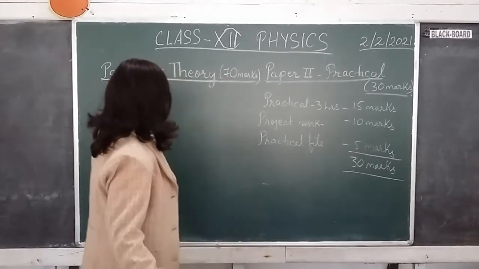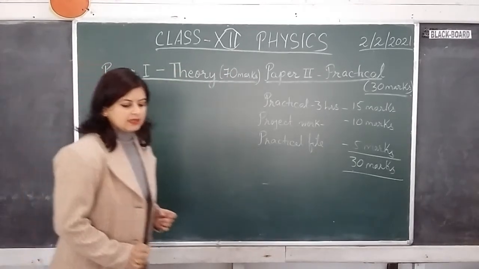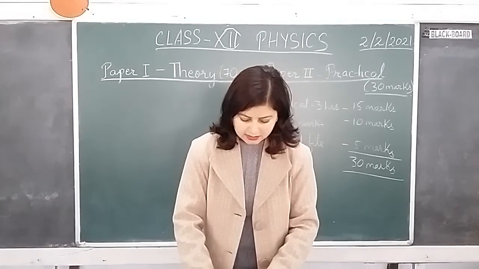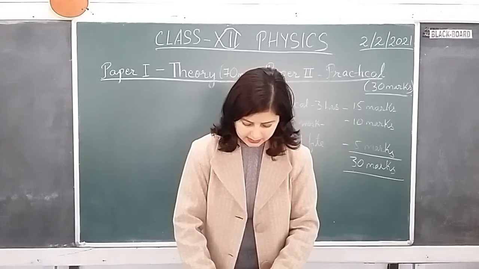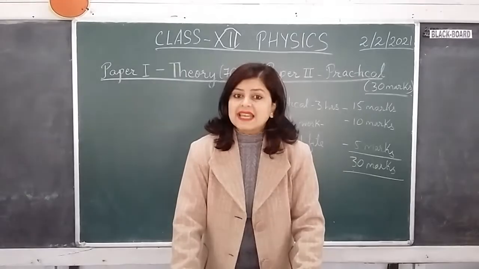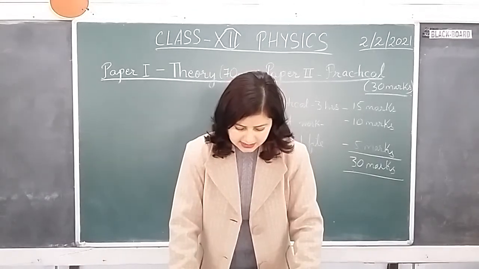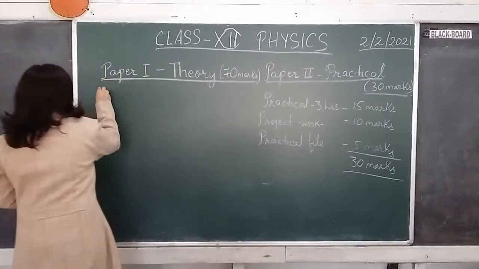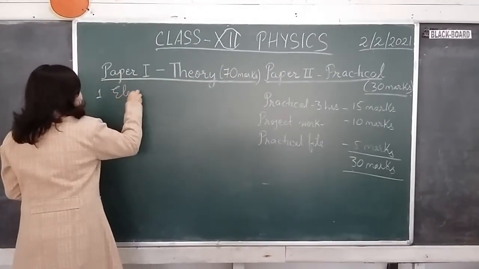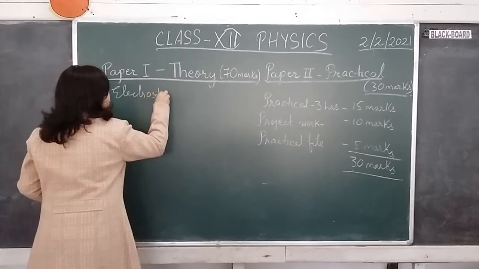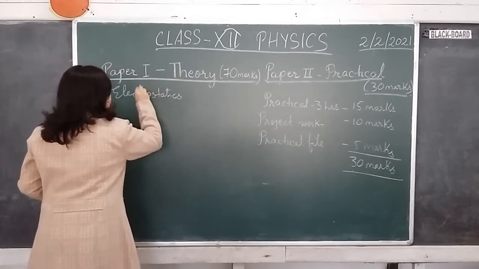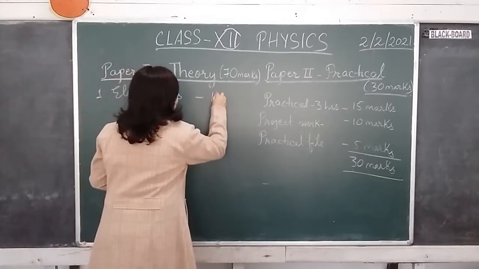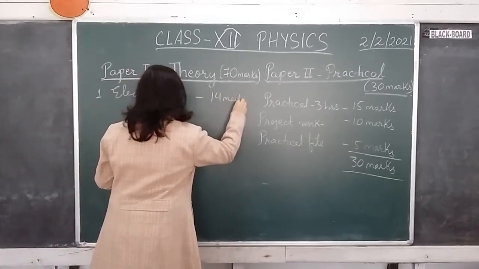Now in paper 1, let me come back to the theory part. This paper 1 consists of various units. In total you have got 10 units, and the marks distribution of the 10 units, I'm going to tell you. The first unit is electrostatics. Marks for electrostatics which will be asked in the ISA exam is 14 marks.